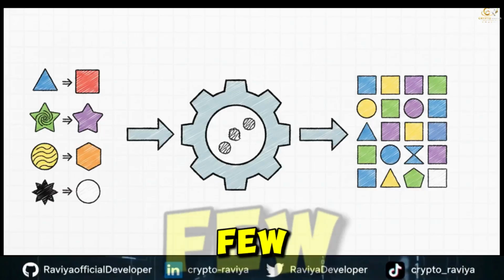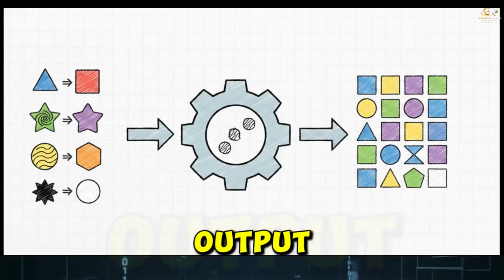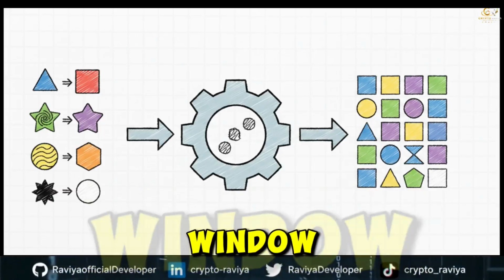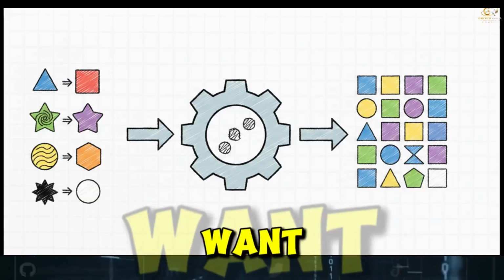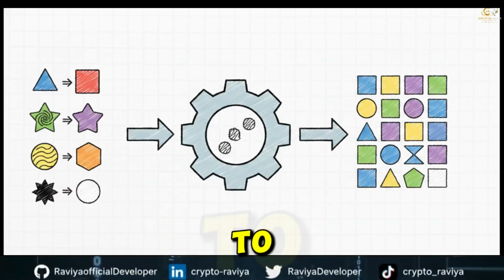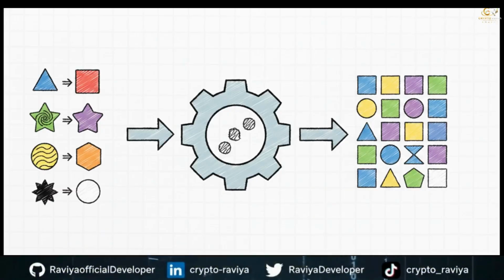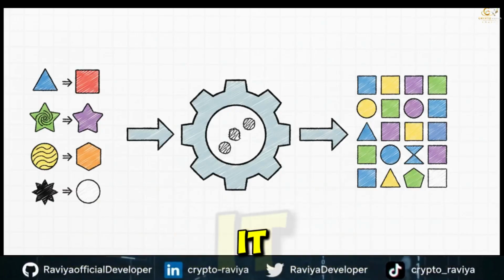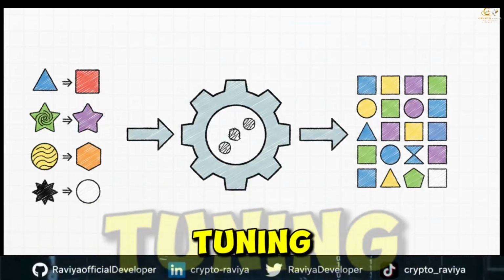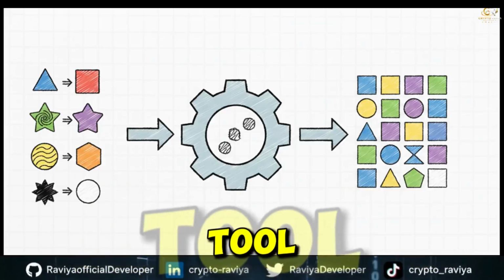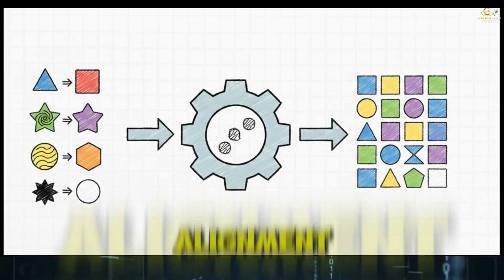By providing just a few high-quality, explicit input-output examples directly inside the context window, the model gets perfectly aligned. You are defining the exact syntax and schema you want. And studies actually show this allows the model to override its own flawed semantic priors and perform in-context learning. It grasps entirely new tasks without needing any expensive parameter updates or fine-tuning. It is hands down the ultimate tool for immediate, high-fidelity structural alignment.